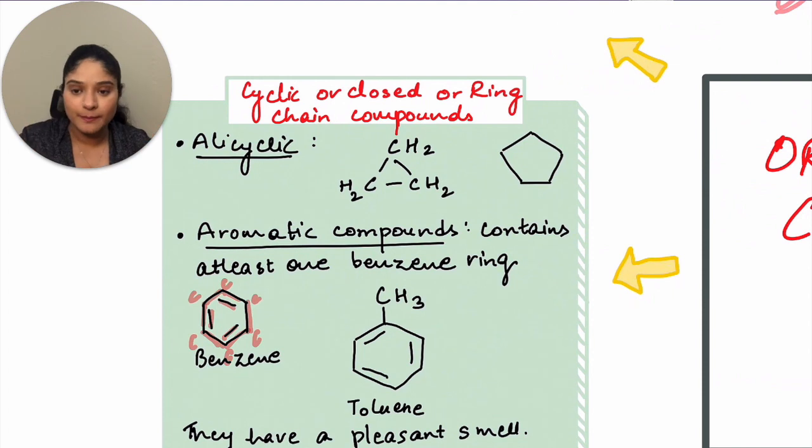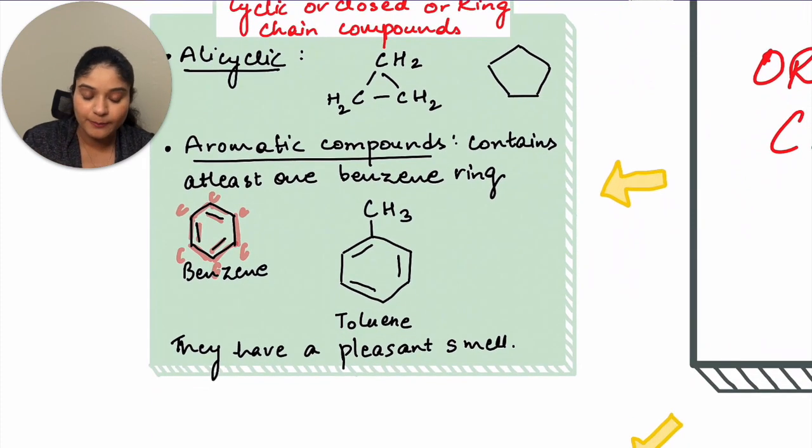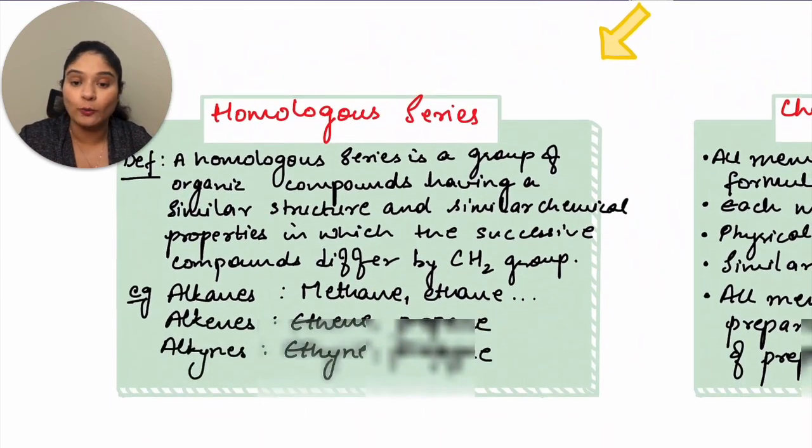So all the compounds which have at least one benzene ring are known as aromatic compounds. For example, toluene. So you have a benzene ring and then you have a CH3 on the top. So this is toluene, which is an aromatic compound. Aromatic compounds are known as aromatic because they have a very pleasant smell. Okay students, I hope that makes sense. Let's move to homologous series.